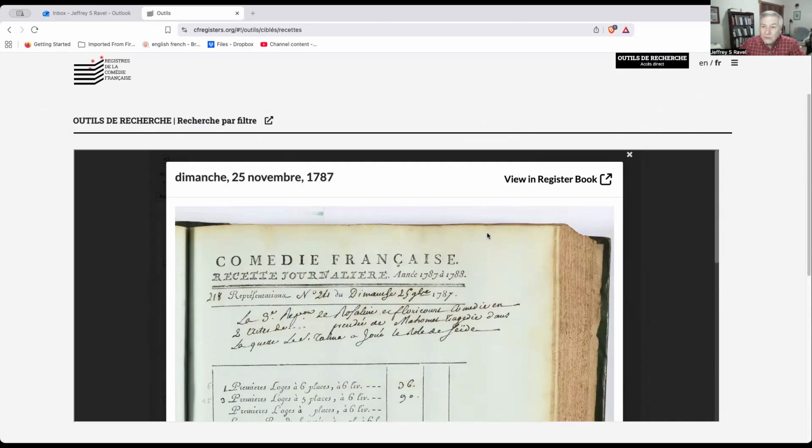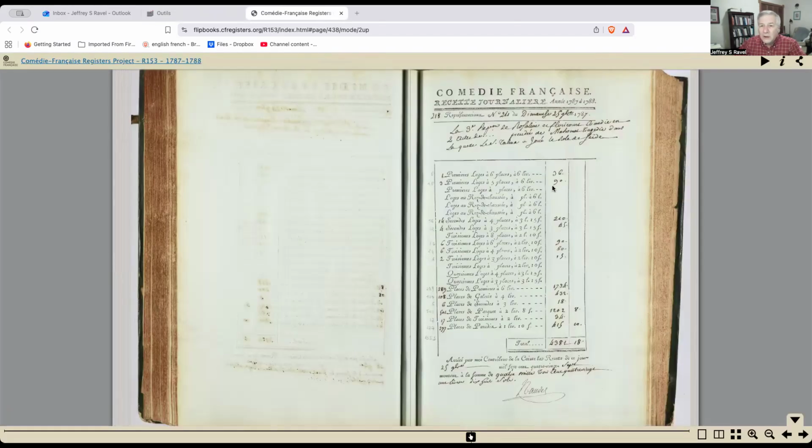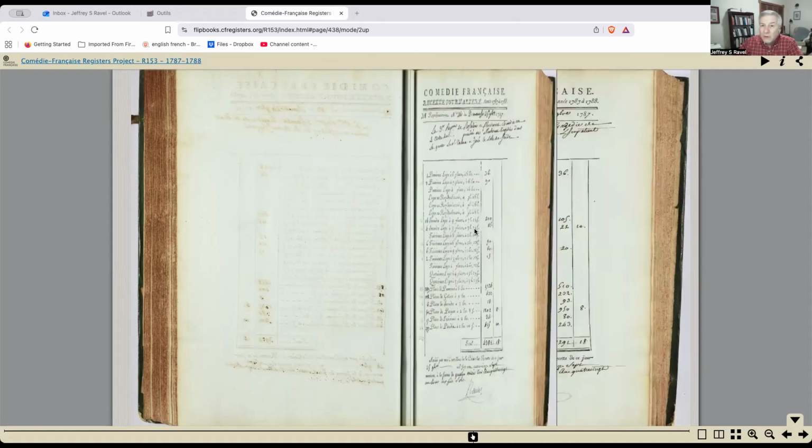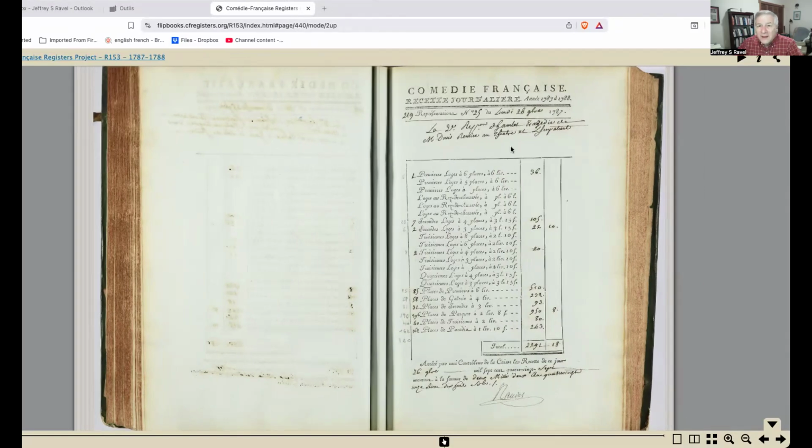And one final feature is that I can even click on this link, View the Register Book, and open up what the project calls the flip books. In other words, this is the entire volume for all of the plays in the 1787-88 season. And I can look around and compare what the troupe was playing on other days and how well it performed at the box office. So here the next day, they did a performance of Hamlet, probably the Ducis translation.